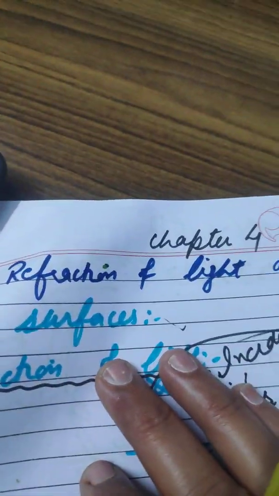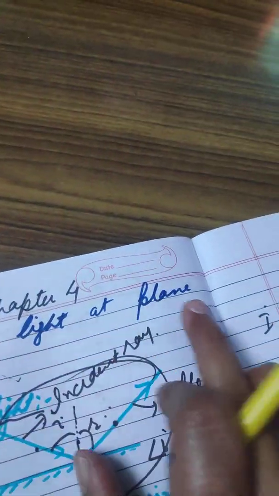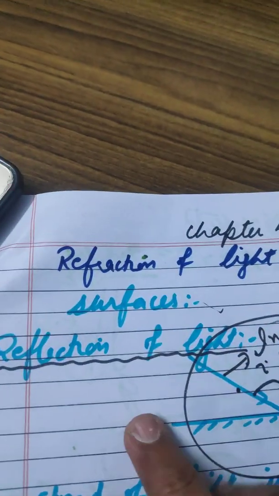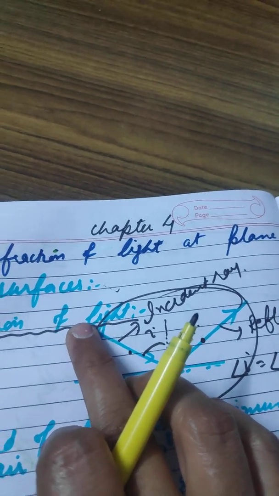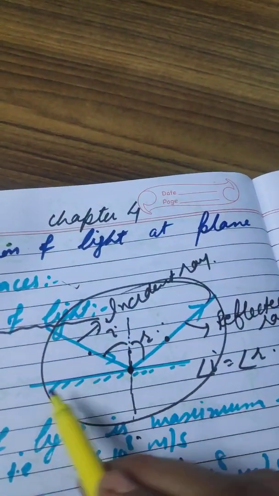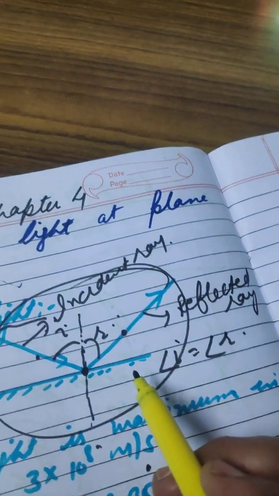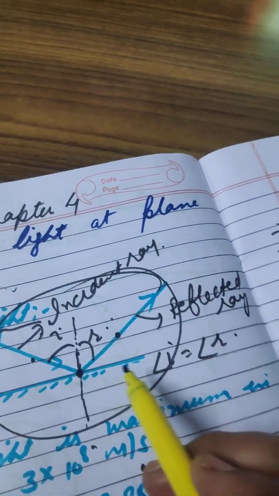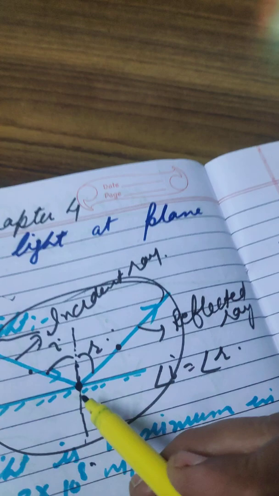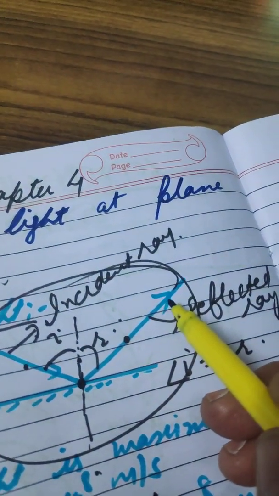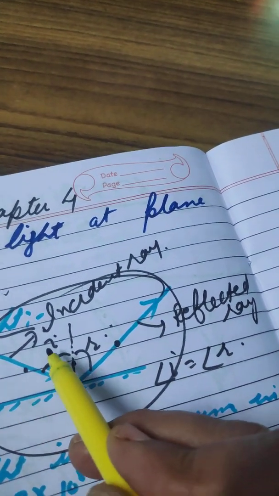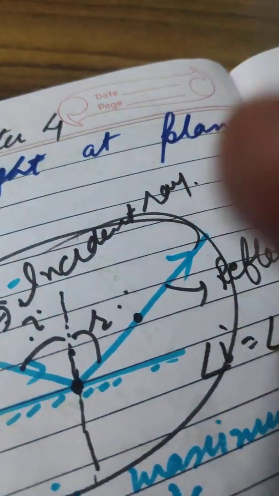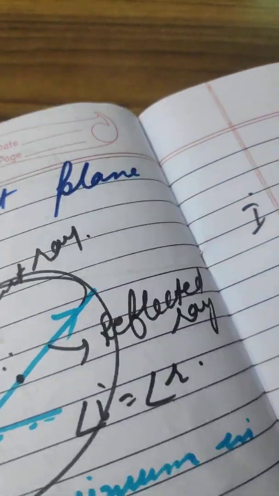Dear students, I am going to start with refraction of light at plane surfaces. In lower classes you have done reflection of light. What is reflection of light? When a ray of light falls on a polished, smooth surface, it moves back in the same medium, making angle of incidence equal to angle of reflection.